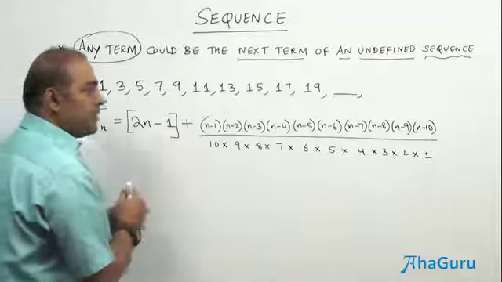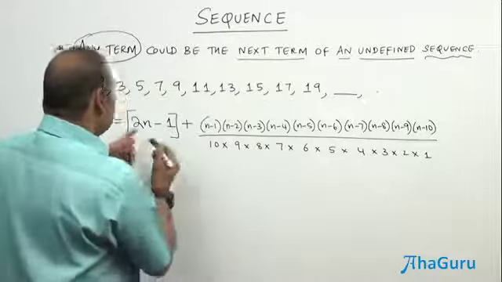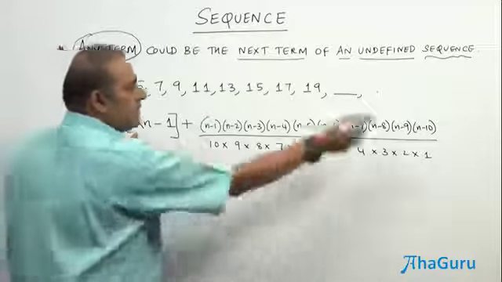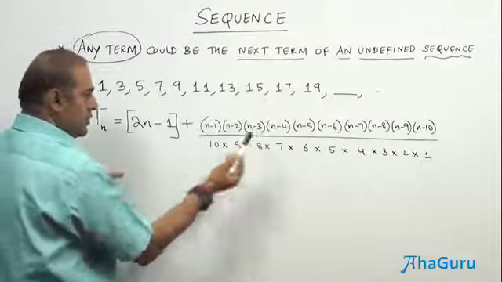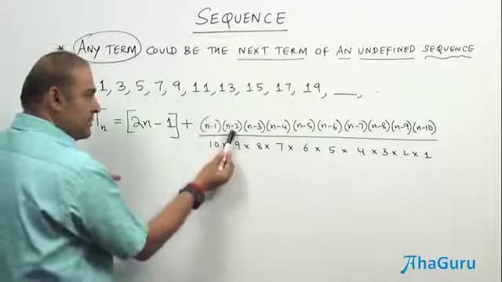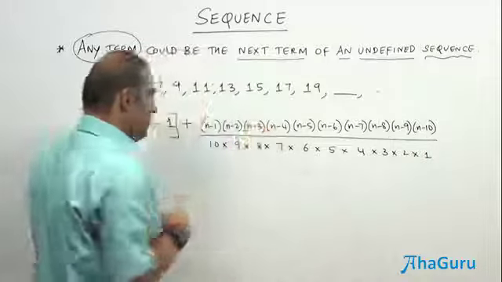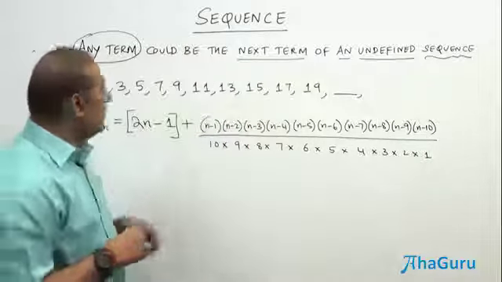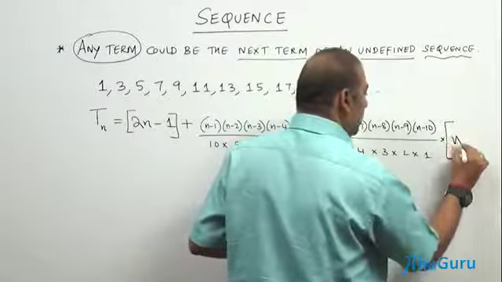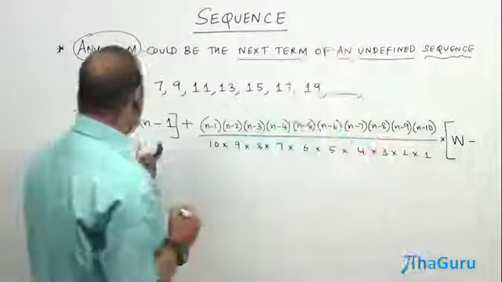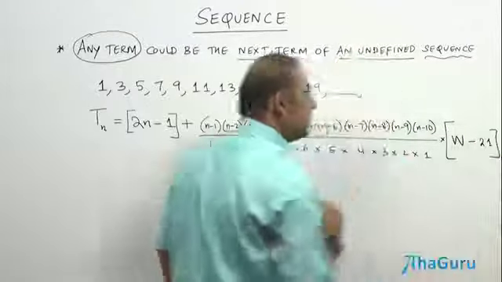But what happens when you are going to put 11? When you put 11, this is going to be 21 plus something, right? In fact, this portion is not going to be 0. 11 minus 1 is 10, 11 minus 2 is 9, and 11 minus 10 is 1. It will get cancelled, you get a 1 plus 1. But we want any term, so what I'm going to do is put a w minus 21, right?